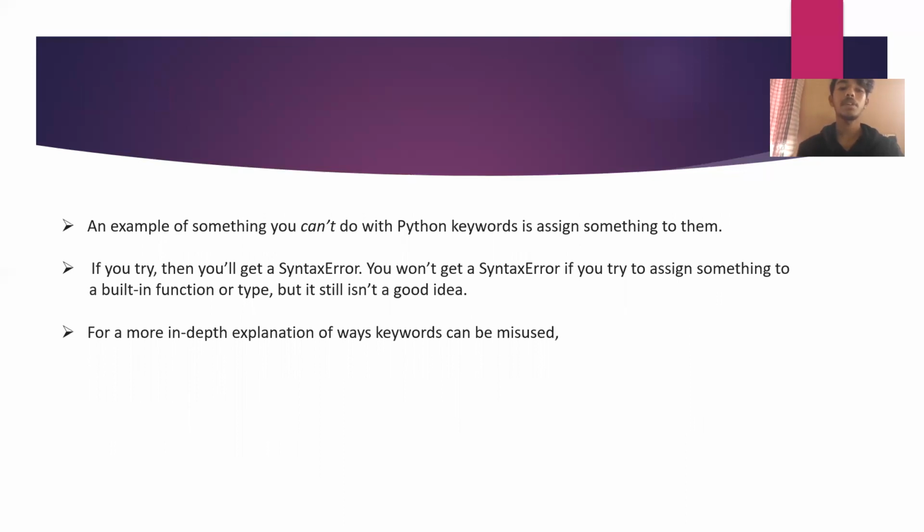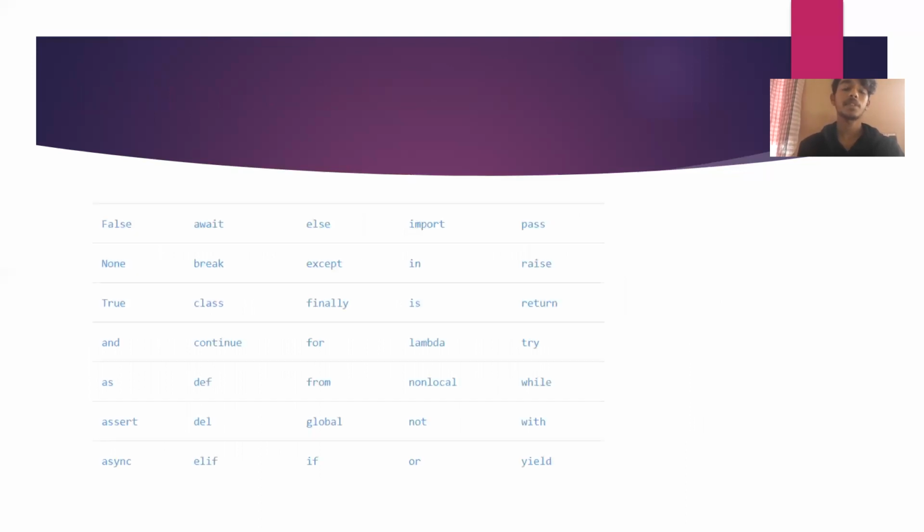An example of something you can't do with Python keywords is assign something to them. If you try, then you will get a syntax error. You won't get a syntax error if you try to assign something to a built-in function or type, but it still isn't a good idea. For a more in-depth explanation of ways keywords can be misused, see the documentation.